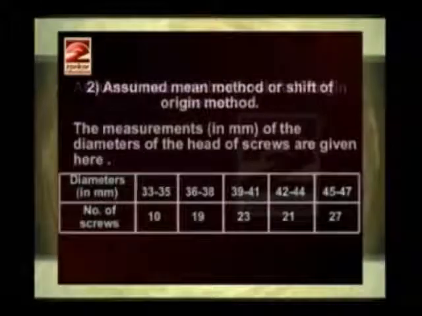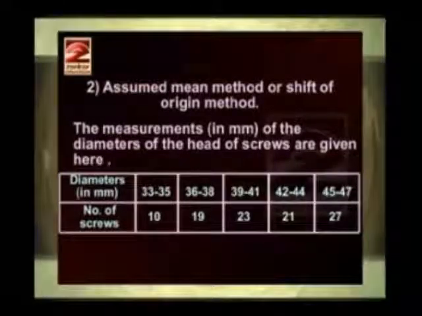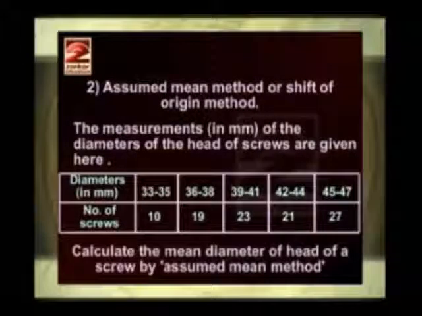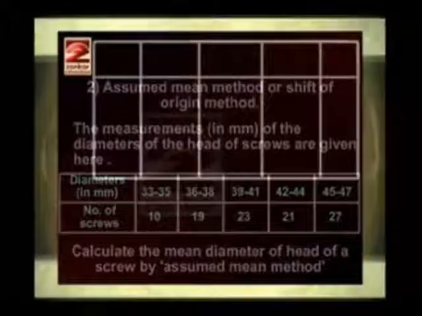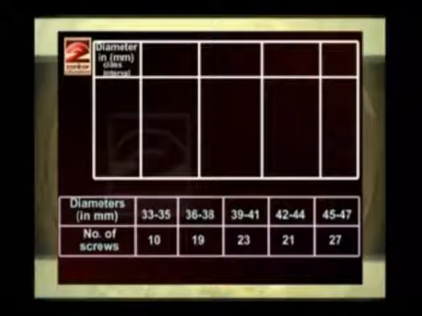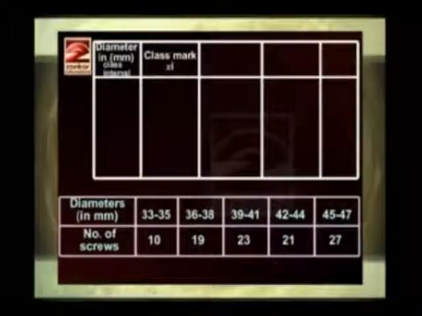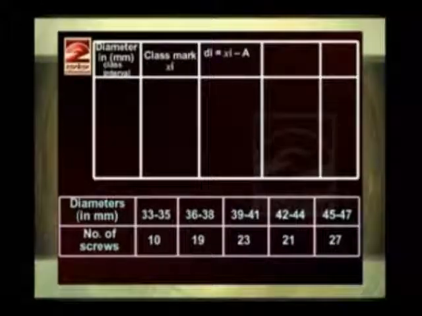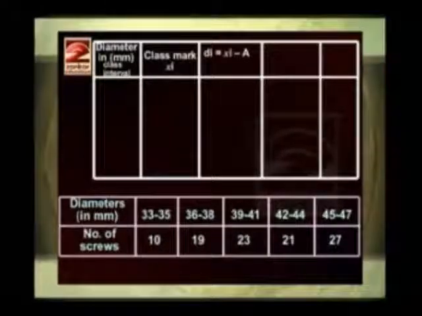Now another method to find out the mean is the assumed mean method or shift of origin method. The question is, the measurements in millimeters of the diameters of the heads of screws are given here. Calculate the mean diameter of the head of a screw by the assumed mean method. First we'll prepare a table containing these columns. The first column is diameter in millimeters, that is class interval. Then class mark xi. Then di is equal to xi minus a, where a is the assumed mean.